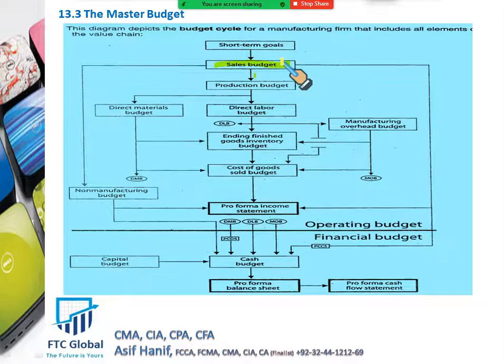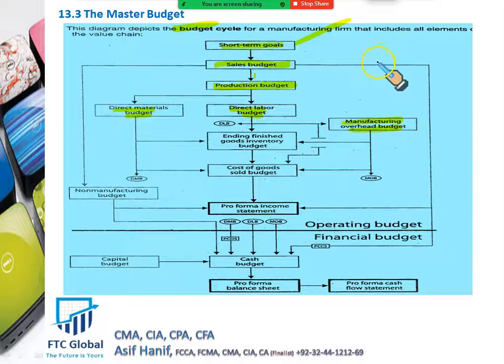Of course, it flows from the short-term goals, which we already discussed. We are discussing the budgeting process. So in the budgeting cycle, the first budget is the sales budget. Once the sales budget is drawn, we draw up the production budget. Very important. Once the production budget is drawn, we can draw 3 budgets together, in any order: direct material, direct labor, and manufacturing overheads. Once direct labor, direct material, and manufacturing overhead are drawn, then there are 2 further budgets.